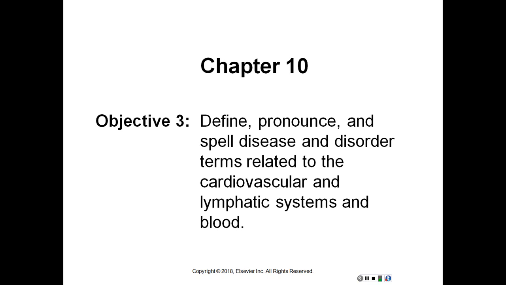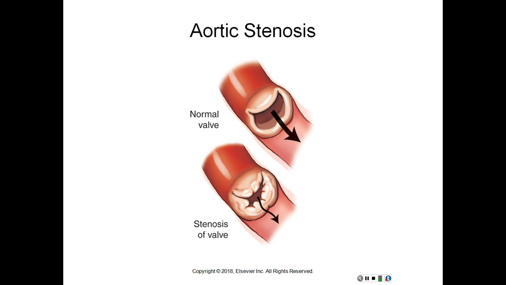Again, I cannot stress enough all those exercises throughout the book. They're going to help you. So here's a picture of aortic stenosis. You can see a normal valve, how wide the opening is, and then stenosis of a valve. You can see it's reduced quite a bit, so it's harder for the blood to pump through when you have narrowing of the aorta.